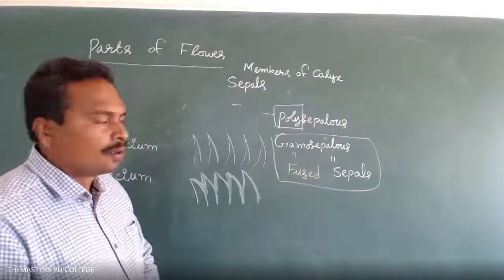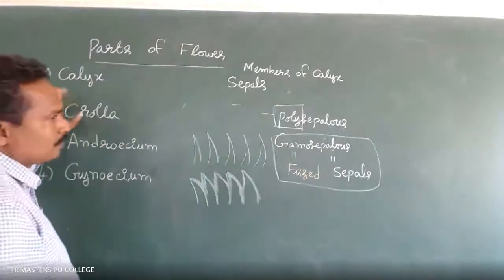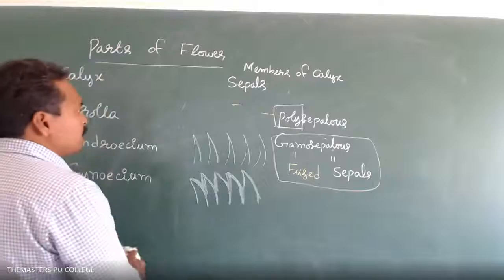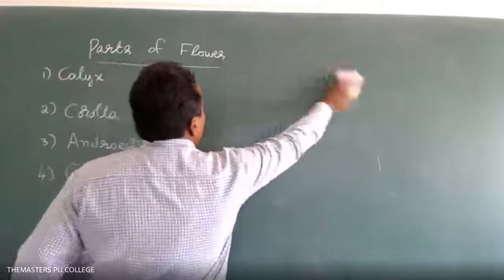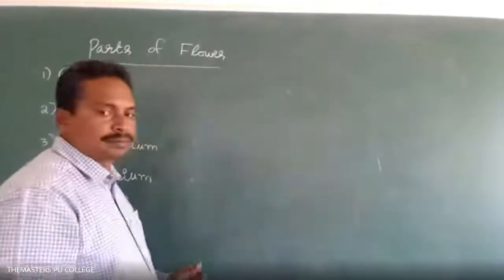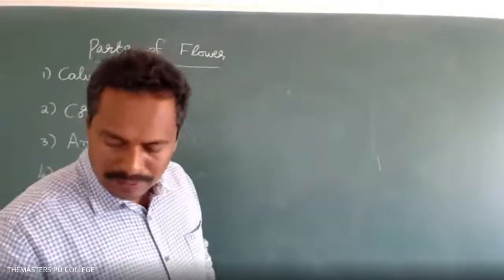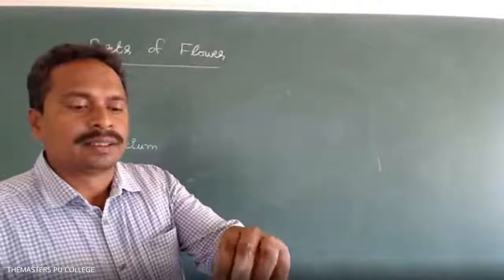Right, next. Clear? Okay. Next, corolla. What are the units of corolla? Petals. Very good. Corolla appears in different colors, which means petals appear in different colors.